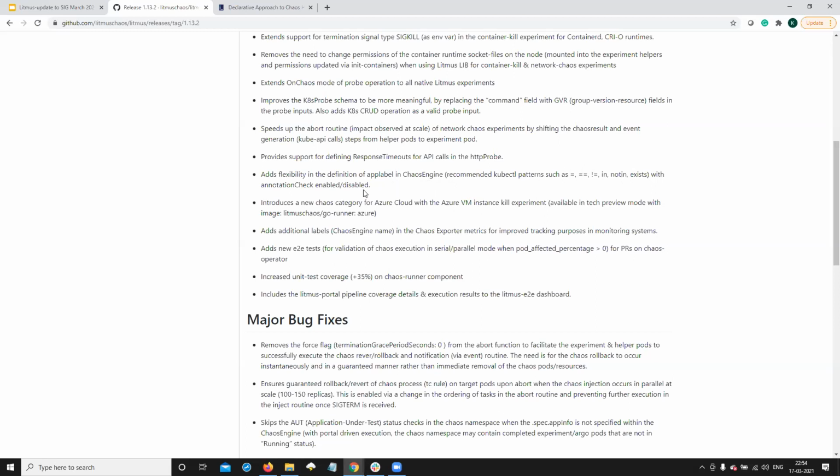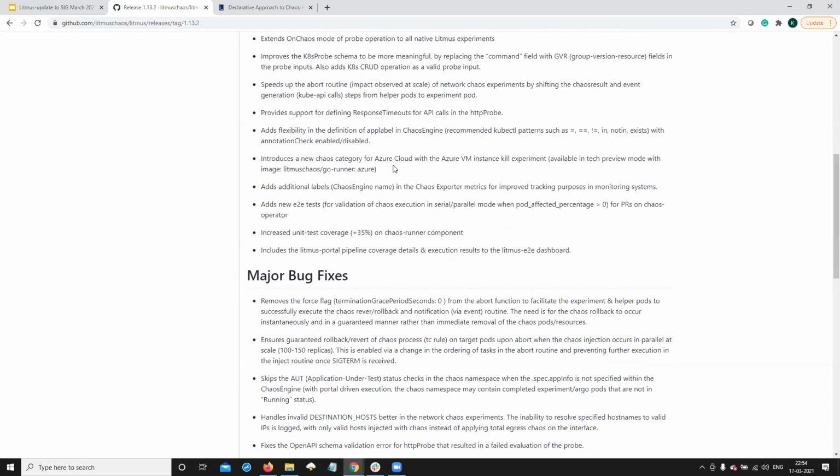We've introduced a new chaos category for Azure Cloud. We can kill Azure VM instances. This is available in tech preview mode. There are some more features we want to add to this experiment, some more native health checks for Azure Cloud, before we release it as part of the standard releases.